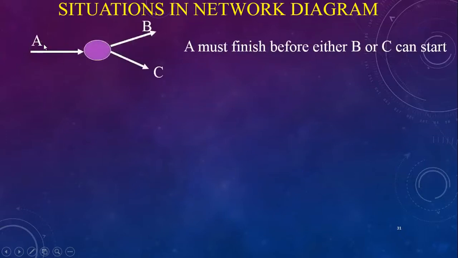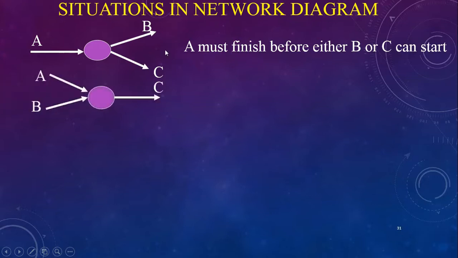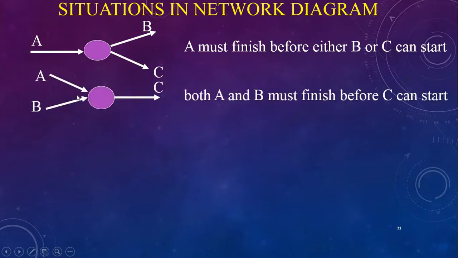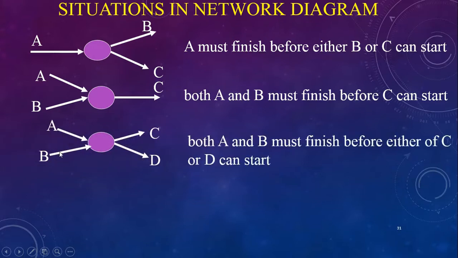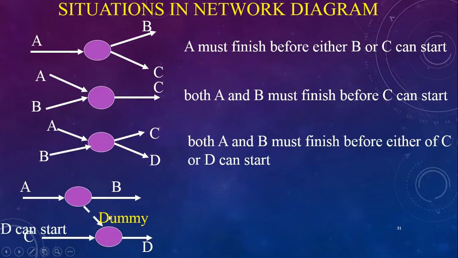So A we have just seen, but we'll make a recap of it and cover the things again. A must be finished before B and C can start. Similarly, both A and B must be finished to start C. Looking at this event, C is the successor, and A and B are the predecessors. So A and B must finish to start either C or D, and this is the dummy activity.